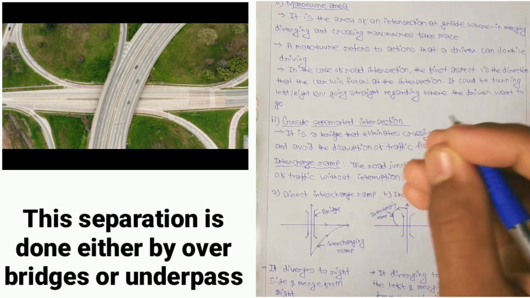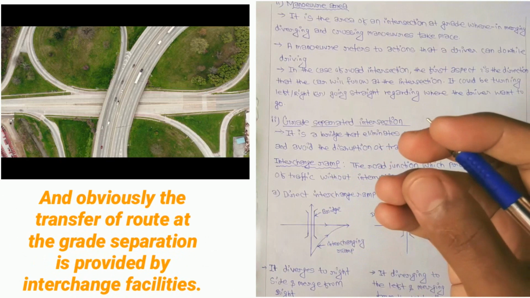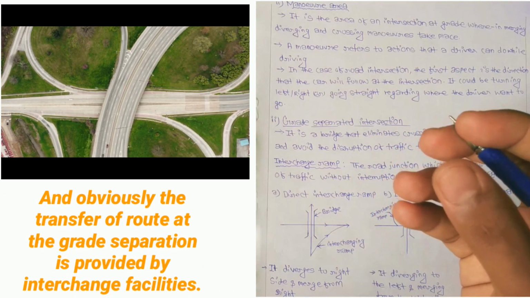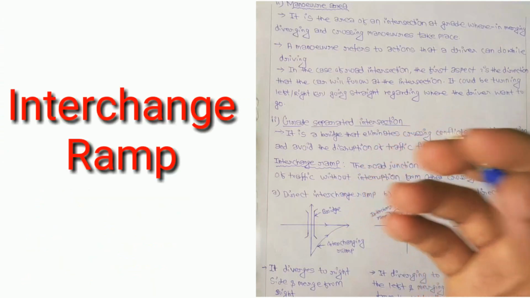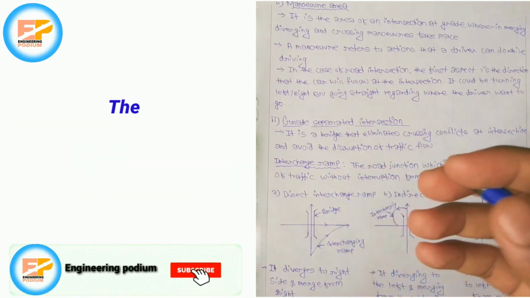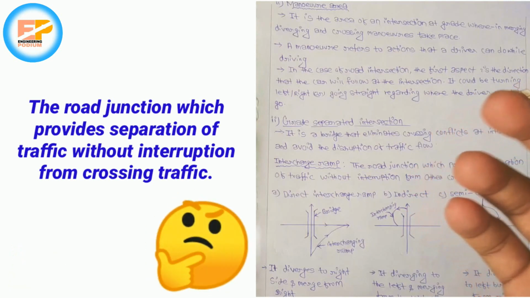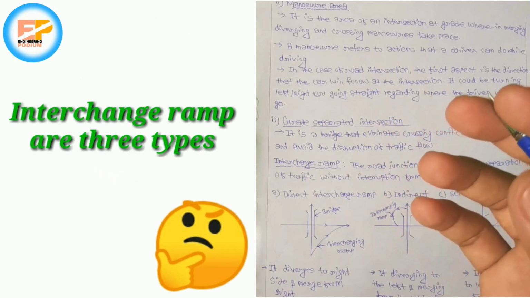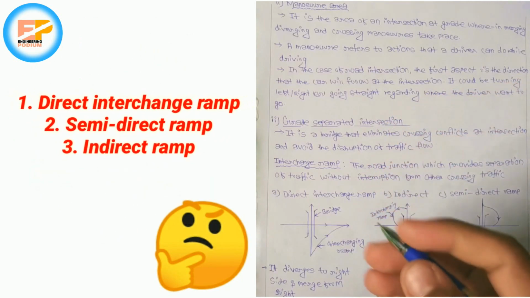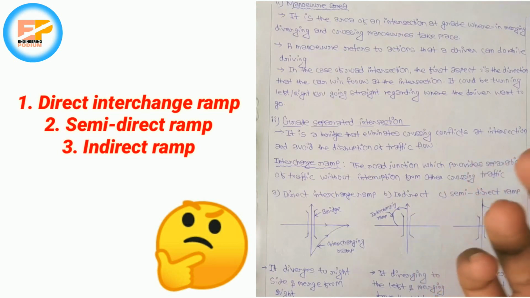This separation is done either by an overbridge or an underpass, and obviously the transfer of route at the grade separation is provided by interchange facilities. An interchange ramp is nothing but the road junction which provides separation of traffic without interruption from other crossing traffic. There are three types of interchange ramp. The first one is the direct interchange ramp, the second one is semi-direct and the third one is indirect.